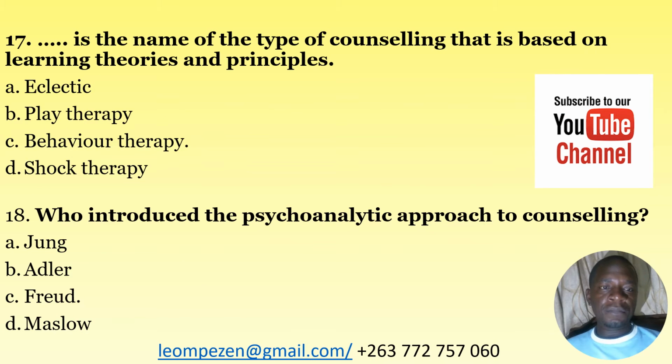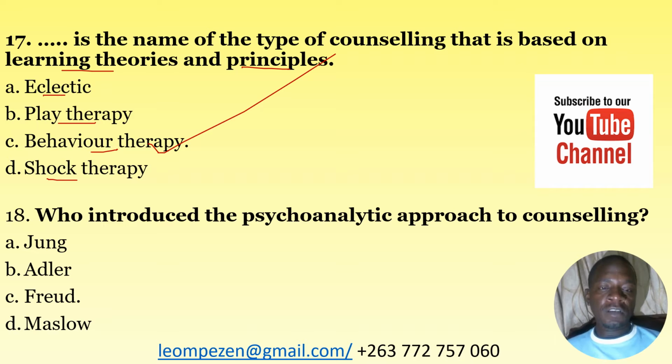Number 17, dash is the name of the type of counseling that is based on learning theories and principles. A, eclectic. B, play therapy. C, behavior therapy. D, shock therapy. The correct answer here is C, behavior therapy. This is the name that is given to the type of counseling that is based on learning theories and principles. So the correct answer, number 17, is C.